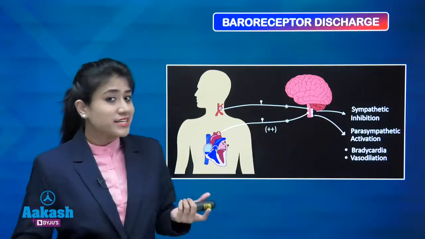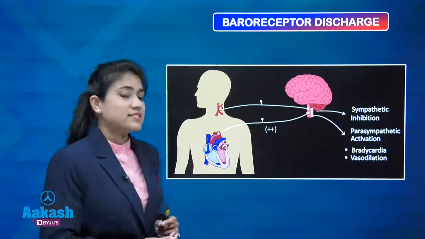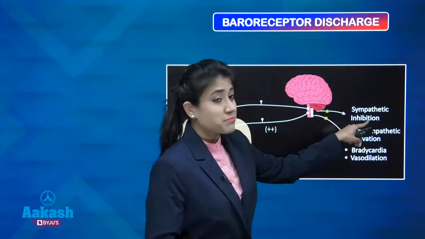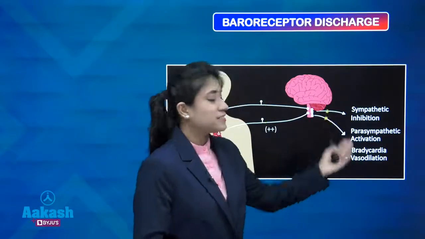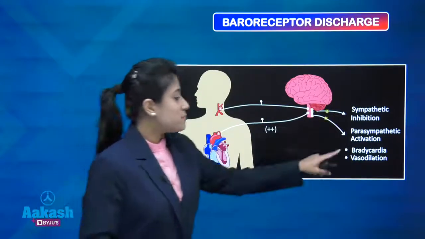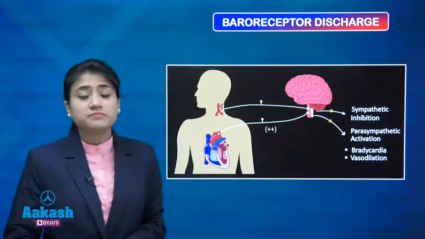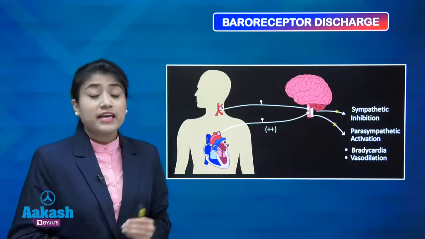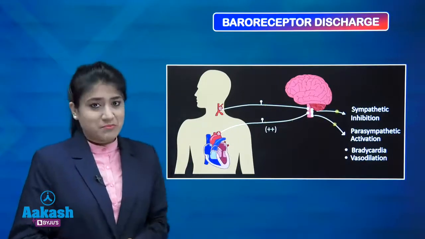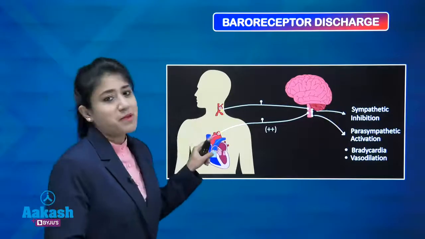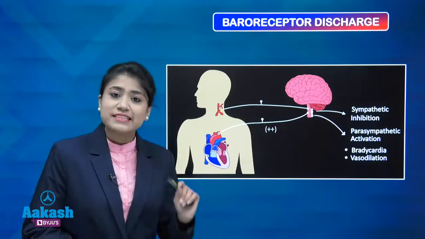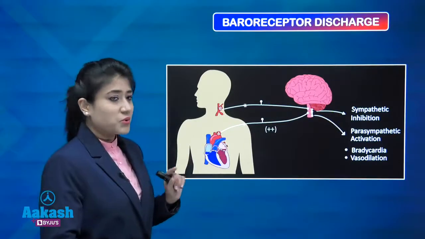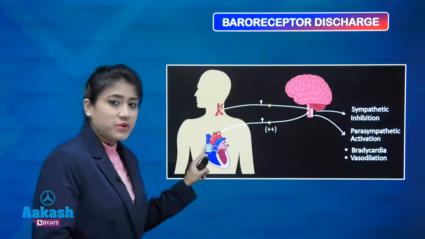And medulla is a coordinating center. So when medulla detects that there is an increase in mean arterial pressure, then medulla causes sympathetic inhibition and parasympathetic activation, causing bradycardia and vasodilation. But what will happen if there is decreased mean arterial pressure? There will be decreased baroreceptor discharge from the carotid sinus and aortic sinus.